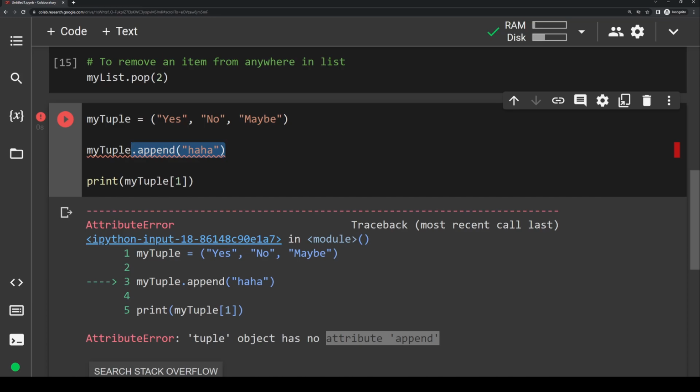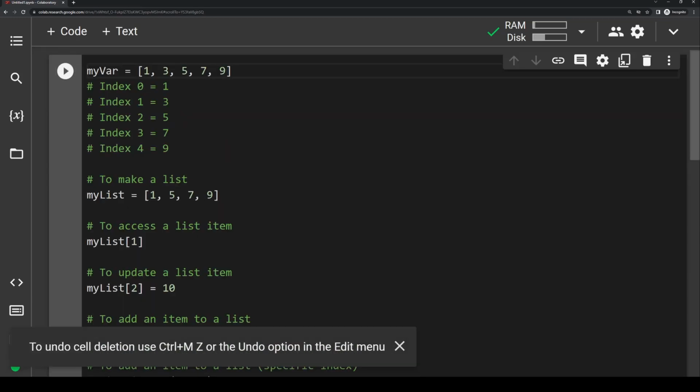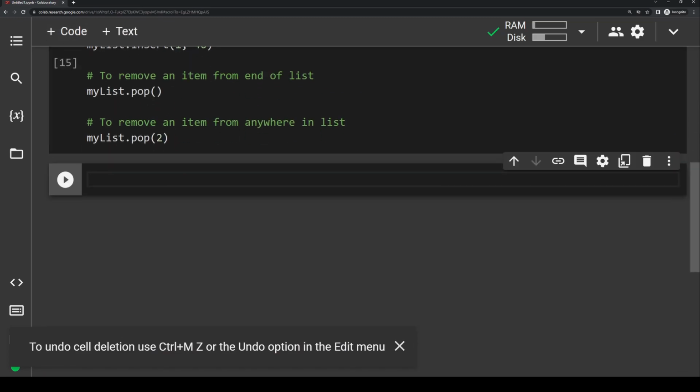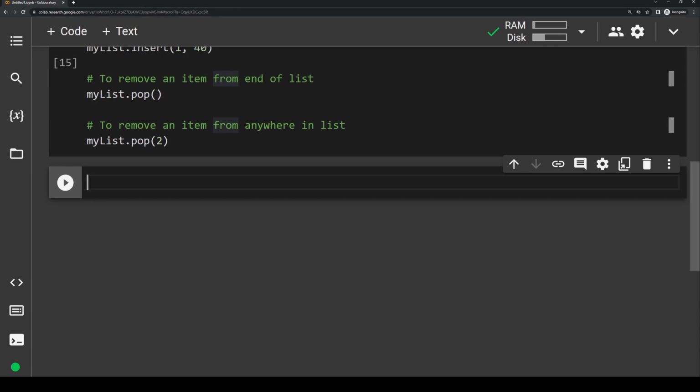So now I'm actually going to delete this code chunk here, and I'm going to make a new one, scroll down to it, and now I want to cover set. We said that you initialize sets by using squiggly brackets, so let's make a new set containing some strings of fruits. So we'll make a new variable, mySet, and set it equal to just some fruits here. Say bananas, we'll say grapes, and then we'll say apples, and then let's say oranges.